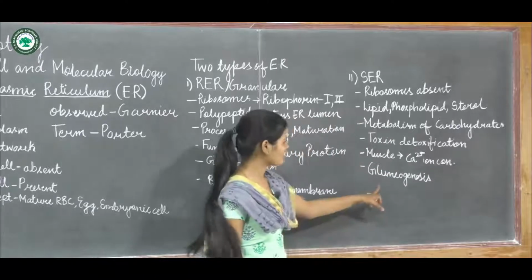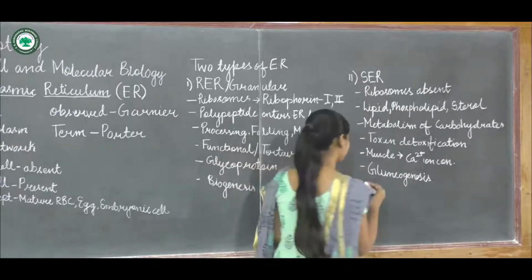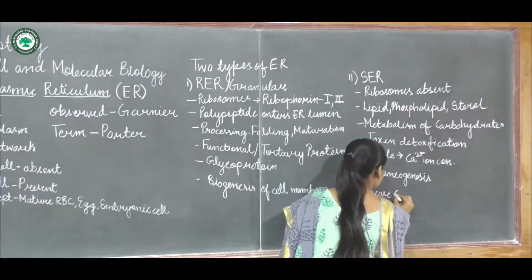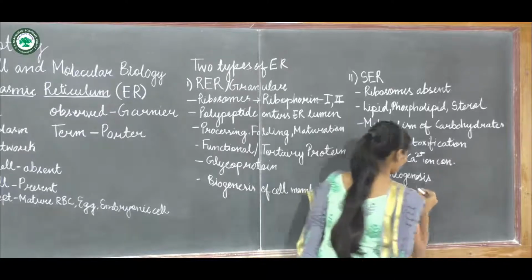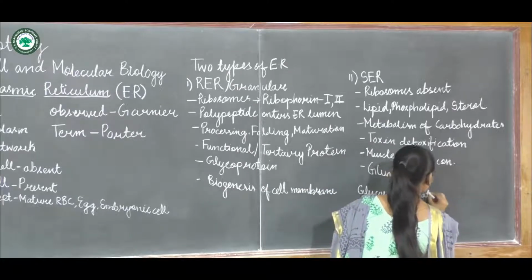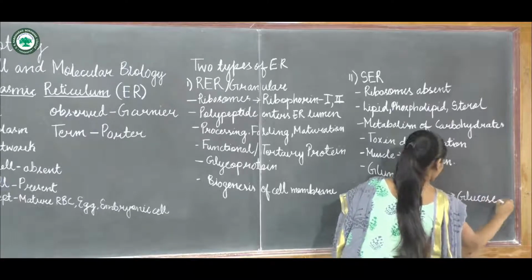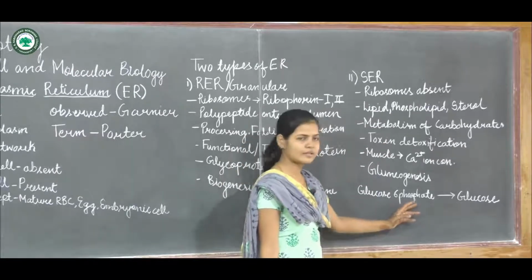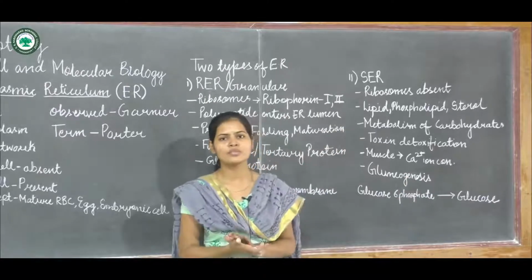gluconeogenesis. So what is this gluconeogenesis? It is a process in which glucose 6-phosphate is converted into glucose in the presence of an enzyme, glucose 6-phosphatase.